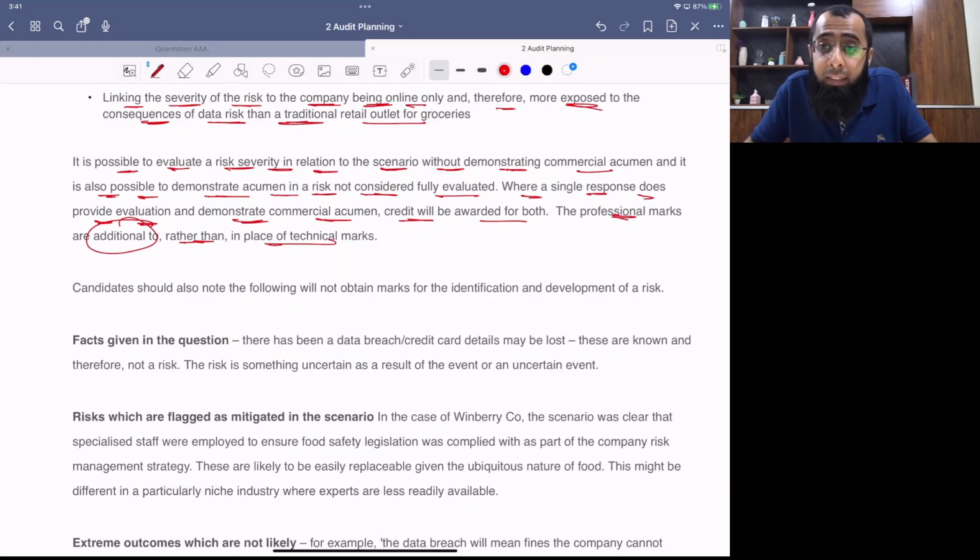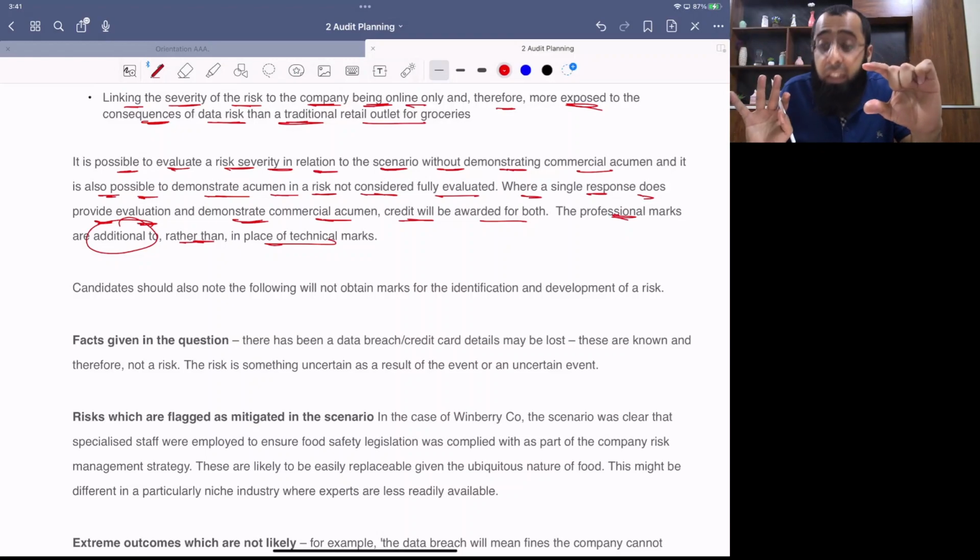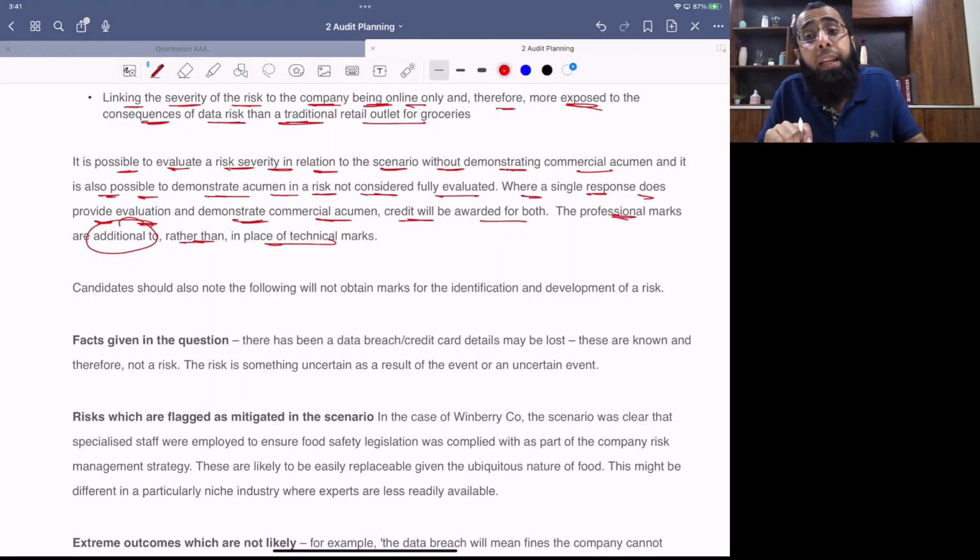So, what he is saying is that for every risk, he will look at the technical perspective and professional perspective separately. Maybe you didn't show professional skill, but your answer was technically correct. So you'll get the technical marks. But since you didn't show the commercial acumen, the long-term approach, you will lose the professional skill.